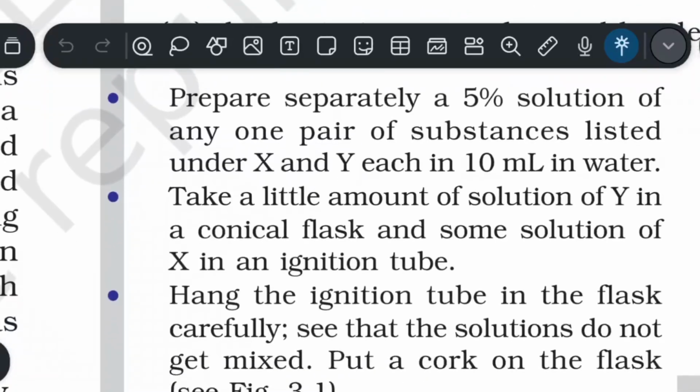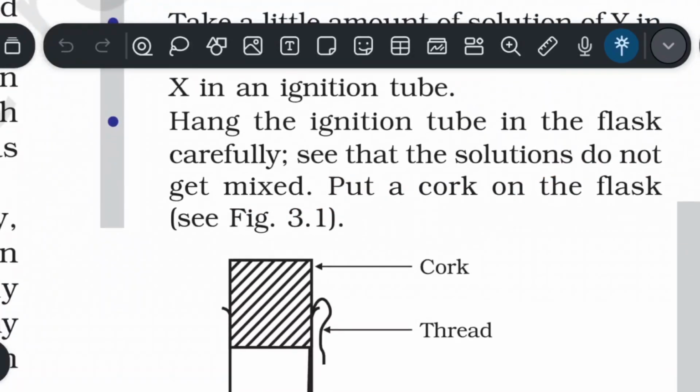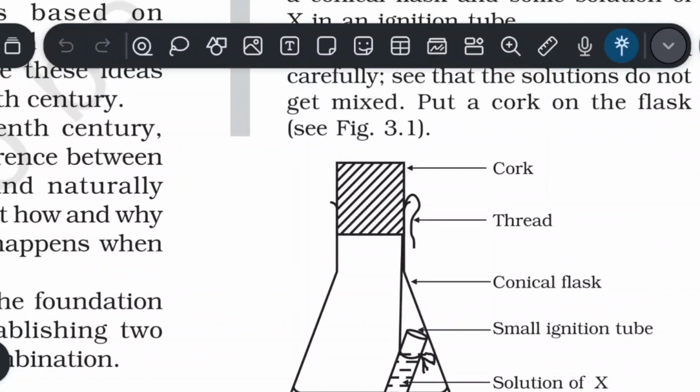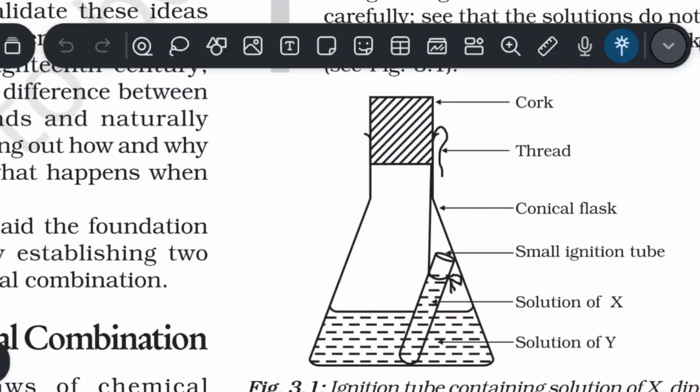of water. Take a little amount of solution of Y in a conical flask and some solution of X in an ignition tube. Hang the ignition tube in the flask carefully. See that the solutions do not get mixed. Put a cork on the flask. Check out the figure. Pause the video and see Figure 3.1.